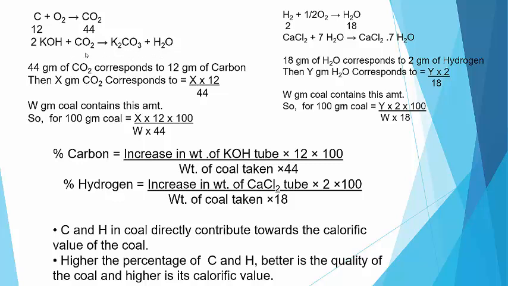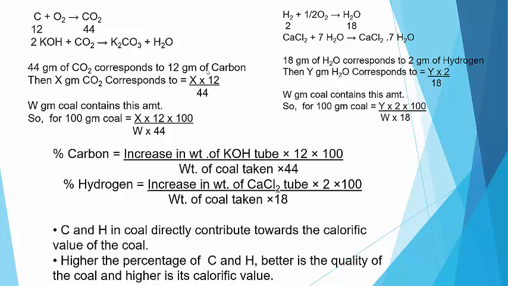So CO2 will be absorbed by the KOH solution, and we get the increase in weight of the KOH U tube. From the first reaction we can say that 12 gram of carbon gives 44 gram of CO2. That means 44 gram of CO2 corresponds to 12 gram of carbon. So x gram of CO2 corresponds to, by cross multiplication, x into 12 divided by 44.